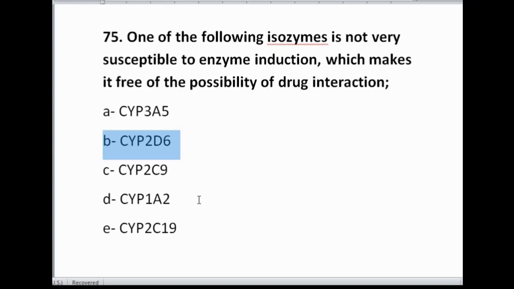So any drug that carries its function via this enzyme, and another drug, if you co-administer it with the first one, that is with the one who is carrying its action via this isozyme, so in such case the drug interaction will be minimum or not at all there.